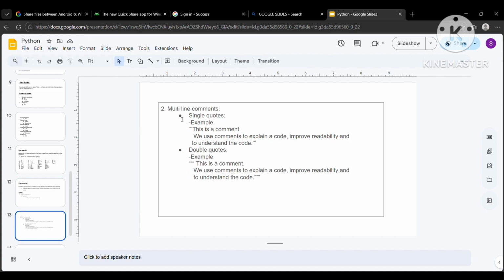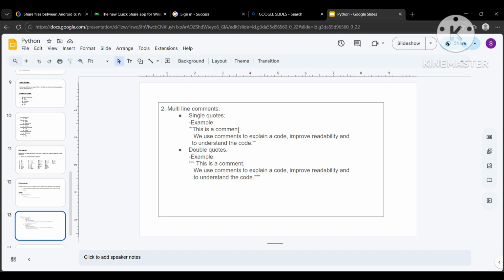So second is our multi-line comments. So what are multi-line comments? There are further two types of multi-line comments: single quotes and double quotes. Both do the same work, but we can use single quotes as well as double quotes. That's why I've dedicated two points for it. If you can understand single quotes, you will easily understand double quotes. There is no rocket science here.